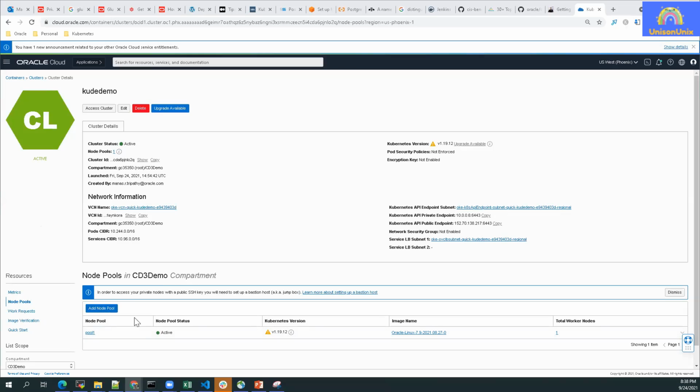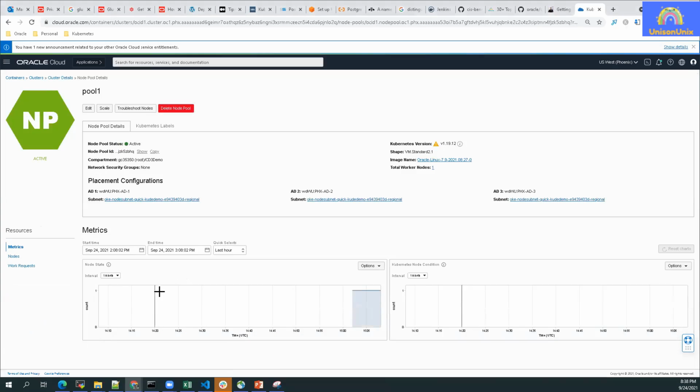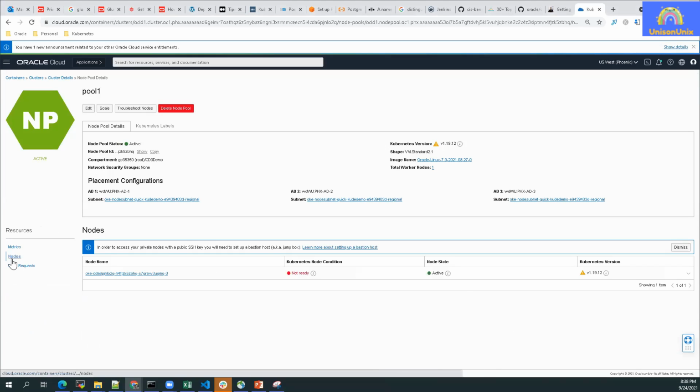As you can see, the pool is active. Let's click on that pool. We'll go to the node, see the node status. The node state is active, so all these Kubernetes softwares has been installed, but the node condition is not ready yet. It should be ready and green so that we can put workload into that node. So we'll wait for that. As you can see, the node is ready now.